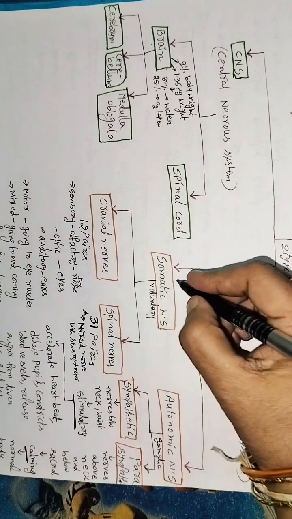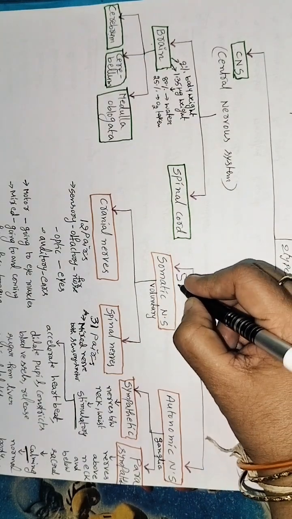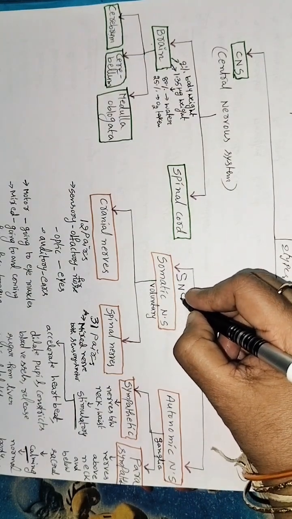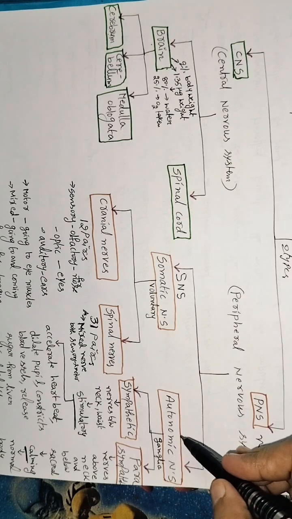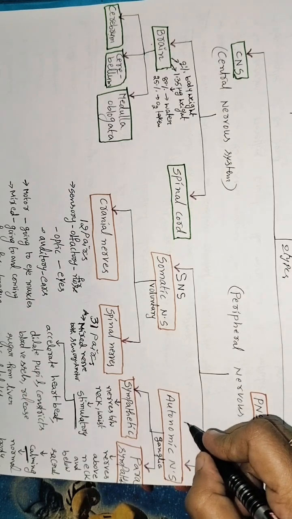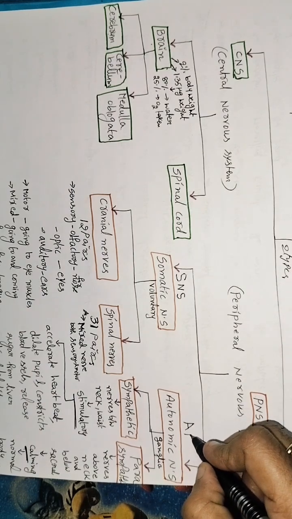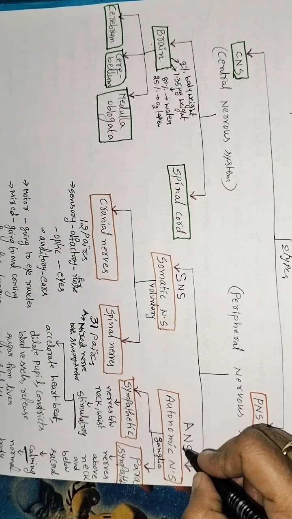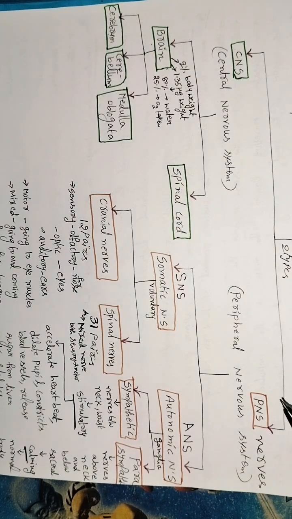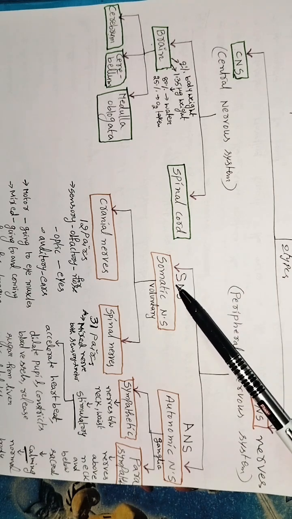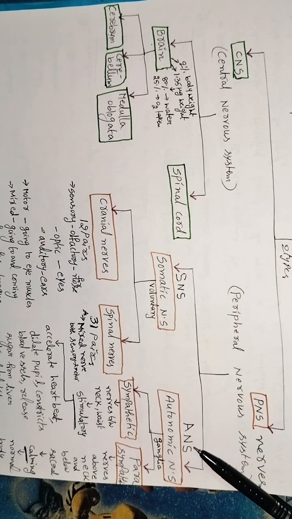Autonomic nervous system, ANS. So the peripheral nervous system has two types, somatic nervous system and autonomic nervous system.